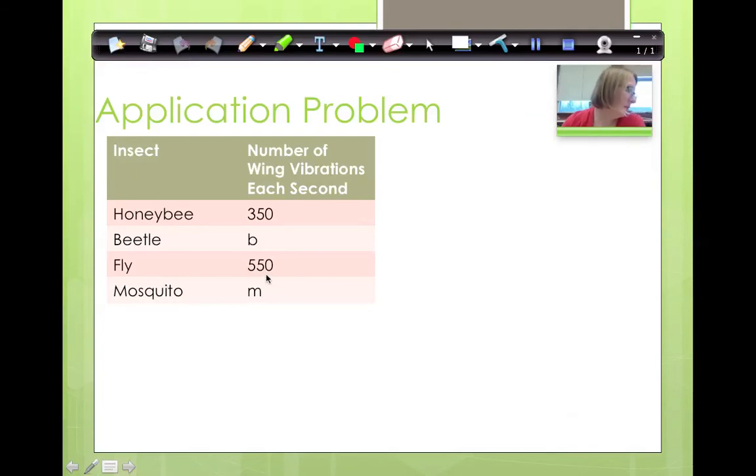The beetle's number of wing vibrations is the same as the difference between the fly and the honeybee. Okay, between the fly and the honeybee. We know those two, and that would tell us the beetle.